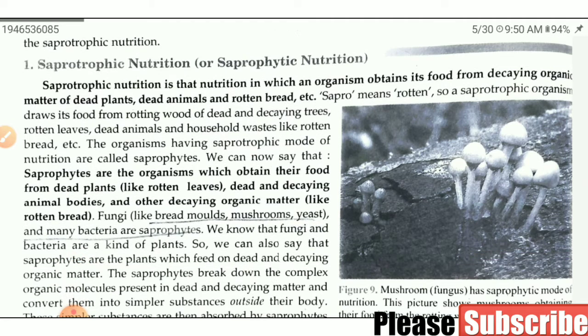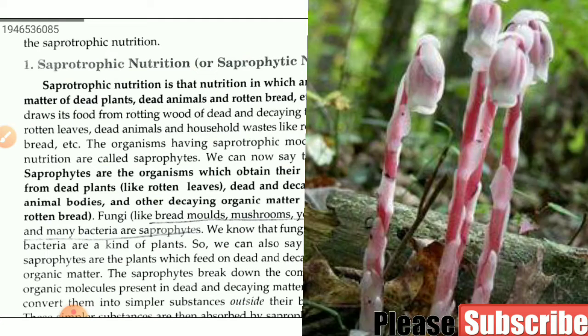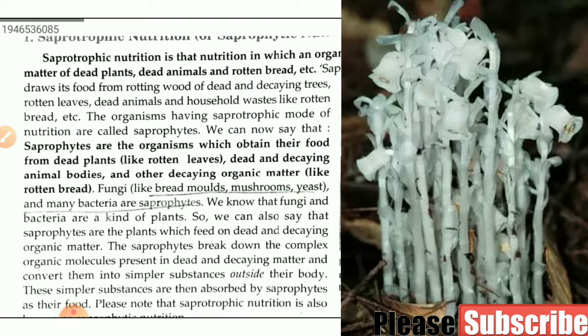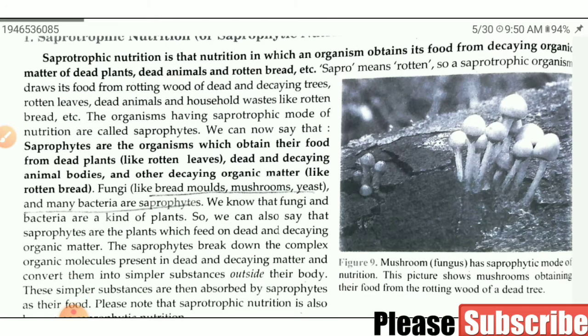Clear to you? So learn this definition, that is very important. Saprotrophs, saprophytes. Saprophytes are the organisms which obtain their food from dead plants, dead and decaying animal bodies, and other decaying organic matter. You can take the example of fungi, like bread molds, mushrooms, yeast, and many bacteria, which are saprophytes. We can also say that saprophytes are the plants which feed on dead and decaying organic matter.